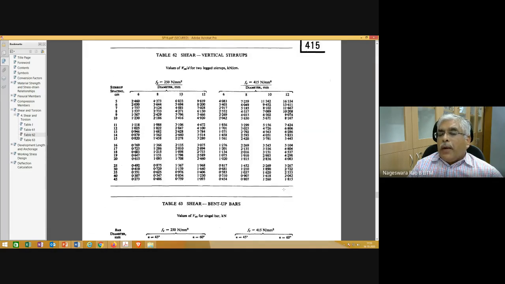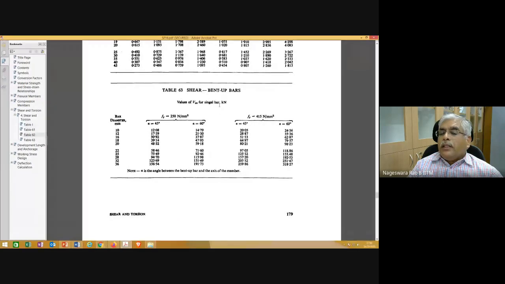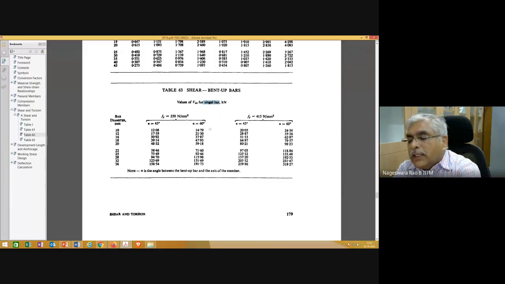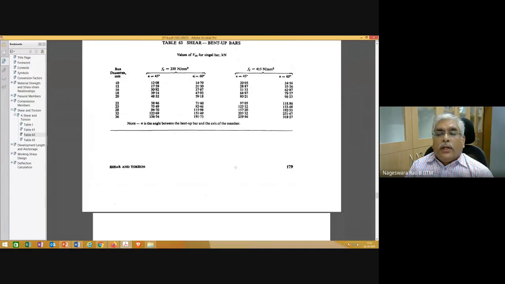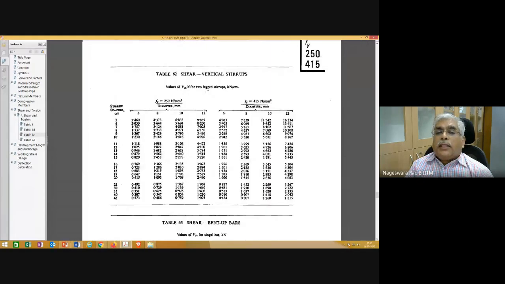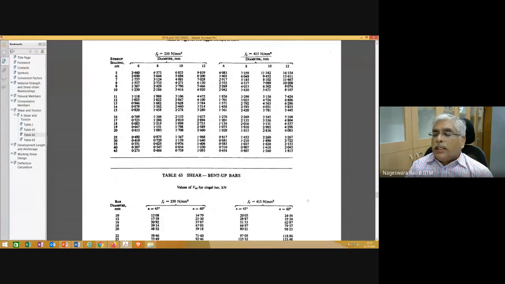Similarly, this is for bent up bars, for a single bent up bar. That's why that equation is given in IS 456, and it is developed in the form of a table here, depending on the inclination of the bent up bar, 45 degrees, 60 degrees. This is Table 62 and this is Table 63.